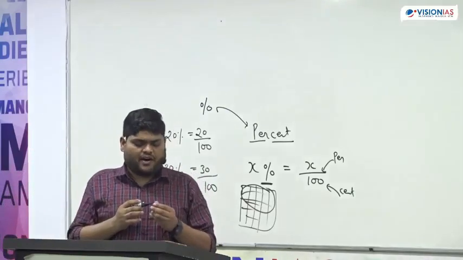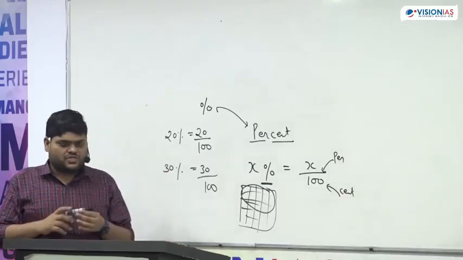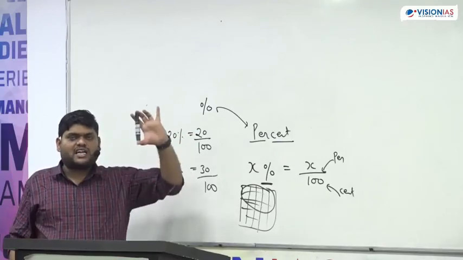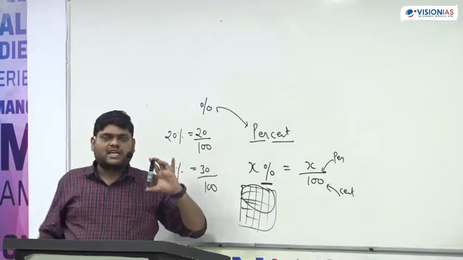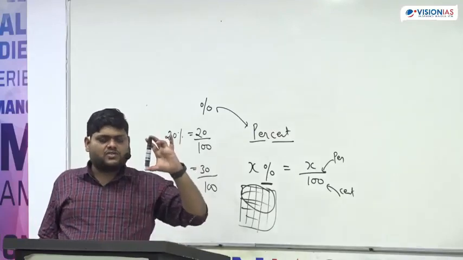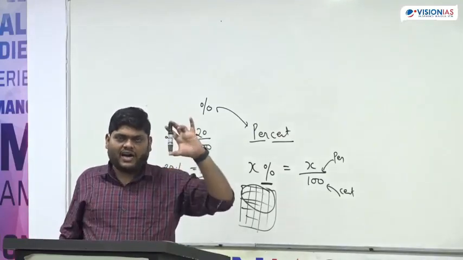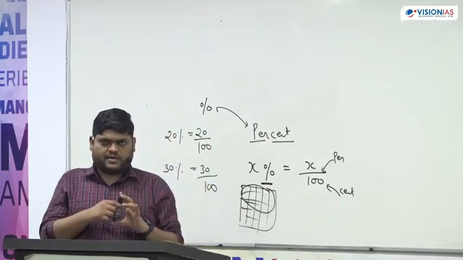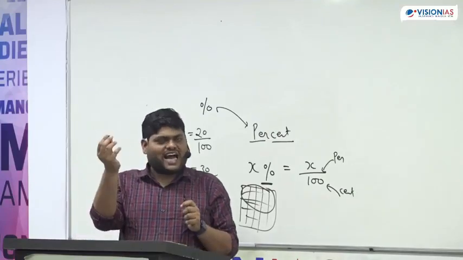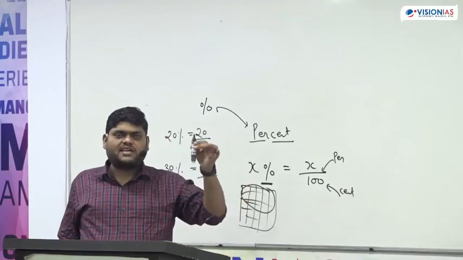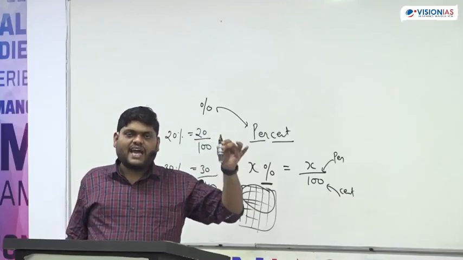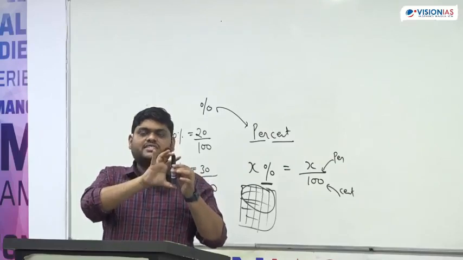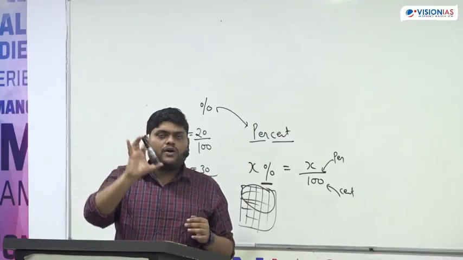So when we are finding 20% of any number, see, suppose this marker is in my hand. This is the original length of the marker. The original length of the marker is your 100%. Anything which is complete is equal to 100%. Now suppose I remove the cap, so what is left is 80%. This 80% is with respect to the original quantity.